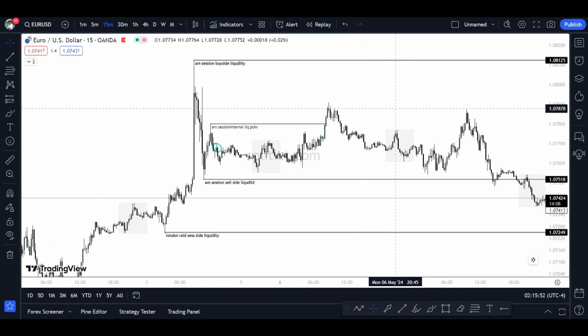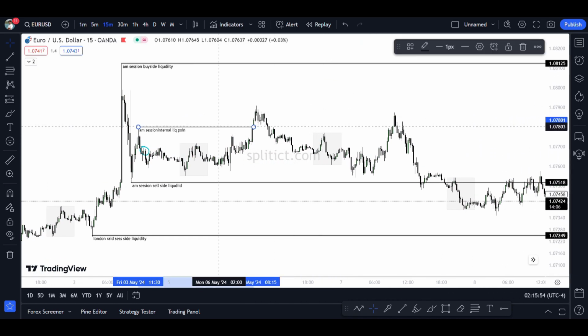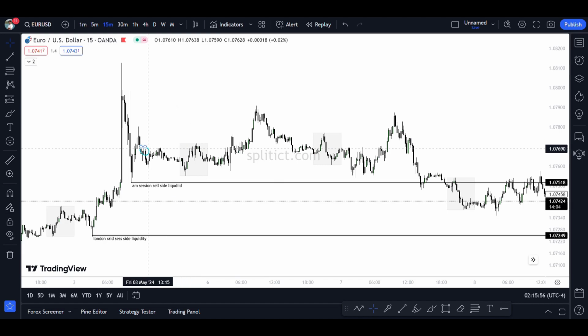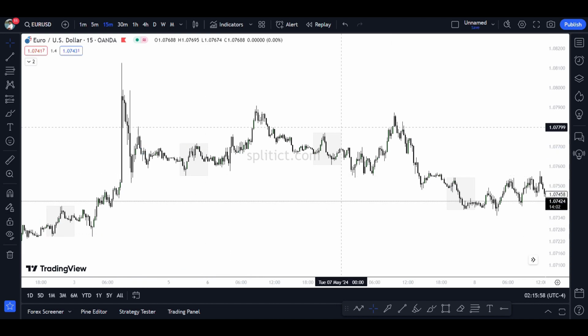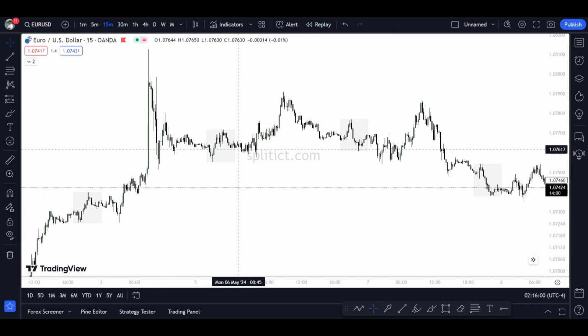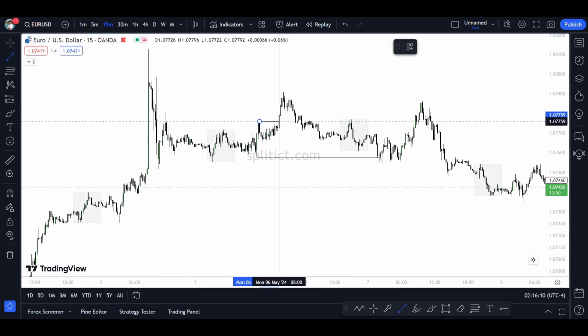What happened next day? Next day, what you do is the same thing. Just repeat the same thing that I've done now. Go to the previous day, start from 2 to 5. From 2 to 5, what's the lowest low? This is the lowest low, right? And what is the highest high between 2 to 5? This is the highest high. So the high has been swept, so remove this.